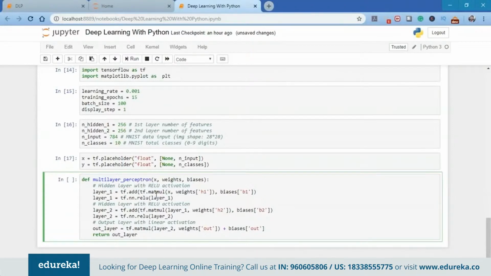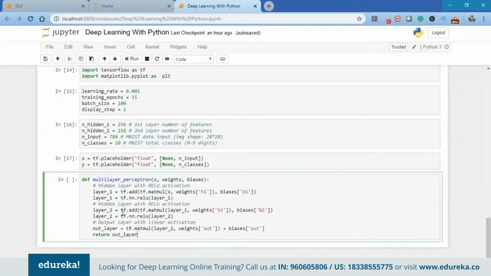In layer 1 we have the matrix multiplication of X with the weights, plus the biases. Then we apply tf.nn, which is TensorFlow.NeuralNetworks.relu. You can use sigmoid or any other activation function if you want a different result. For this practical, I'm going to use the relu activation function. Similarly for layer 2 I'm doing the same, and for the output layer also, but in the output layer we are not using any activation function. There we do only the matrix multiplication.